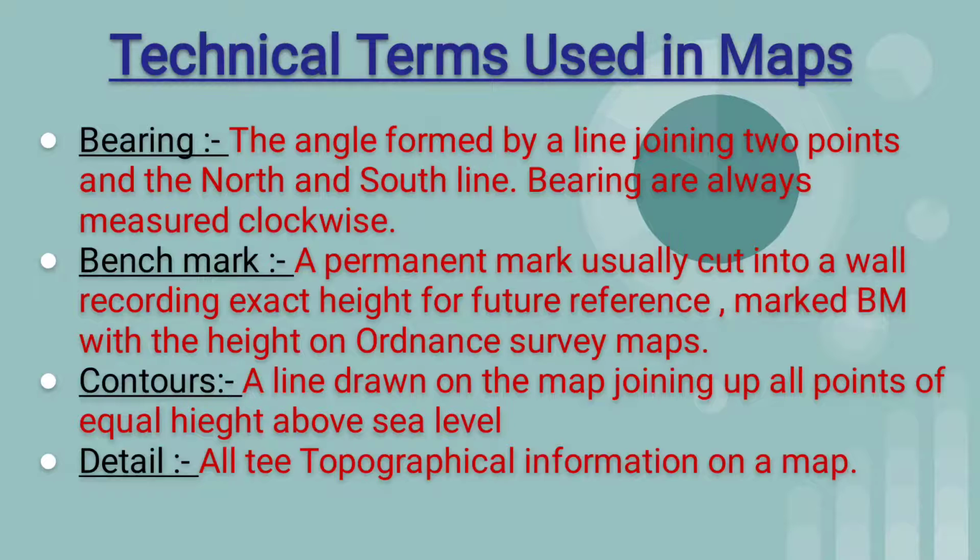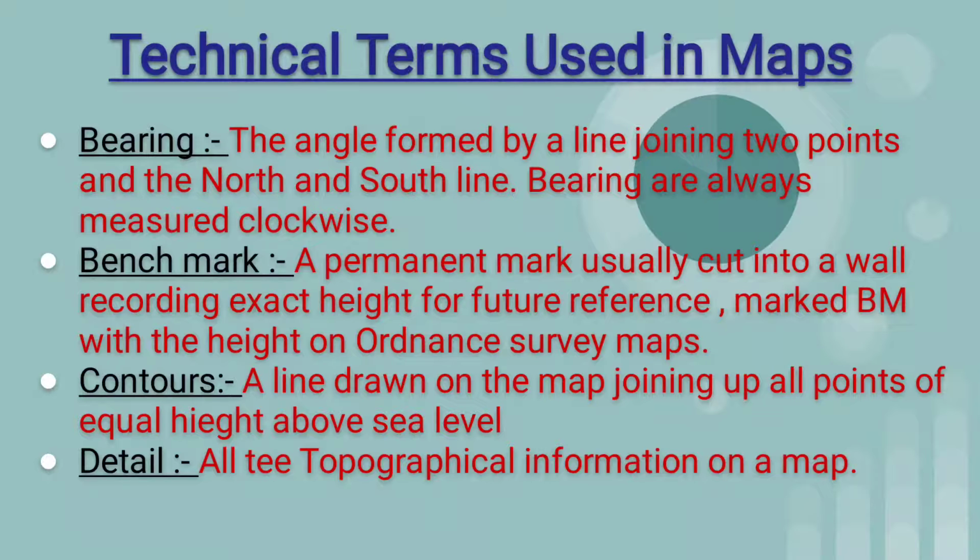Technical terms used in map reading. Bearing: the angle formed by a line joining two points and the north-south line. Bearings are always measured clockwise. Benchmark: a permanent mark, usually cut into a wall, recording exact height for future reference. It is marked as a benchmark with the height on an Ordnance Survey map.